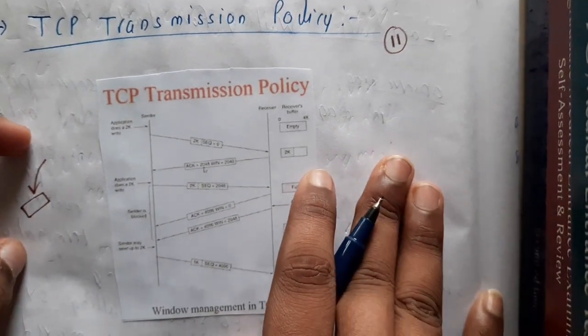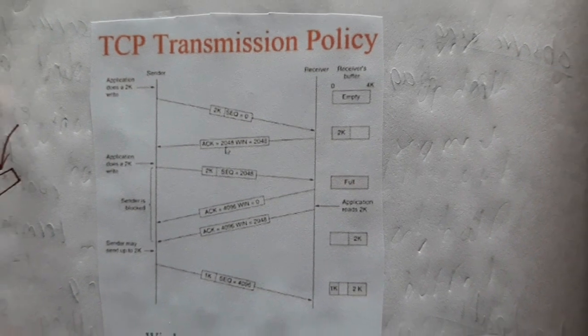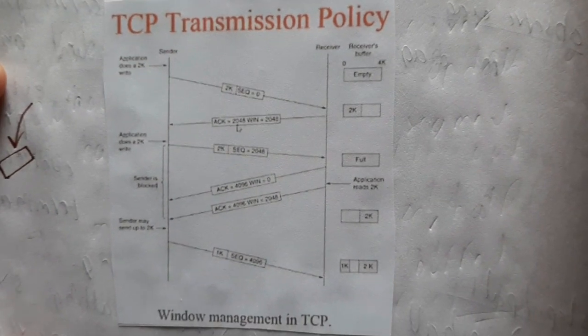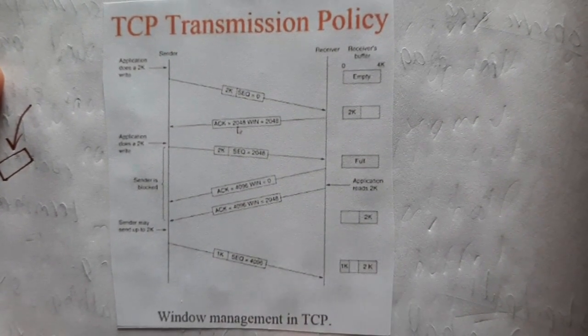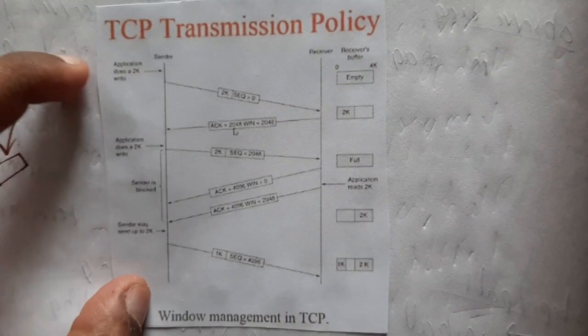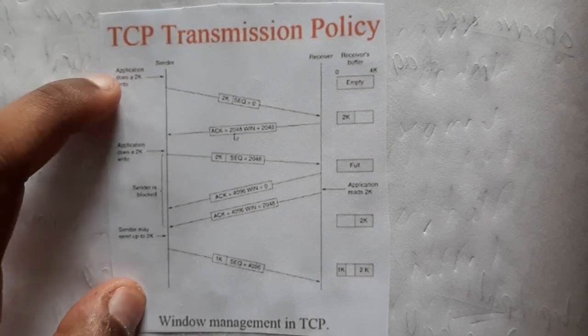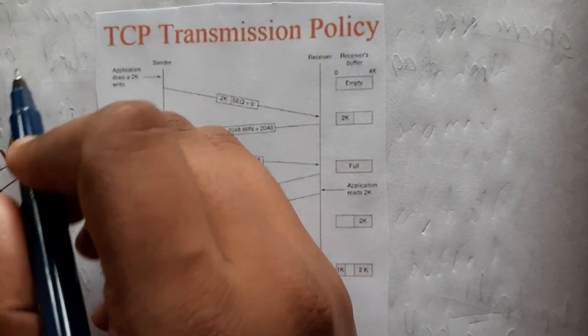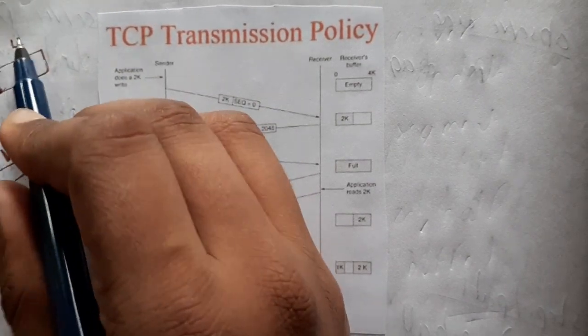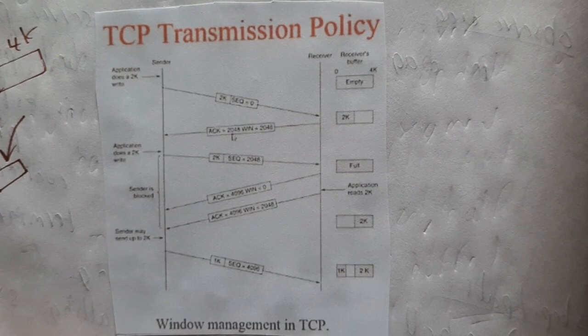I do know that the image was not that clear, so for now we need to manage, because I did not find a proper image on the net. I took this from the textbook, so it is not that clear. Initially, assume that you are sending a packet of size 2k, and the receiver buffer is only 4k. I'll explain the diagram first, and after that we'll go through the theory, so that it will be clear for you.